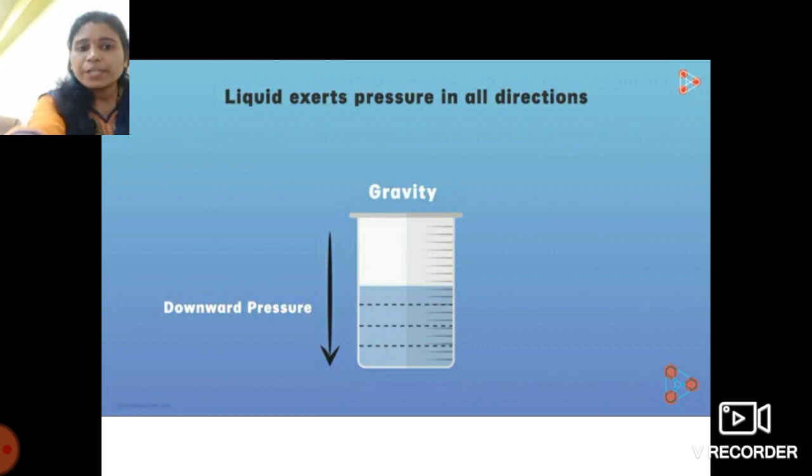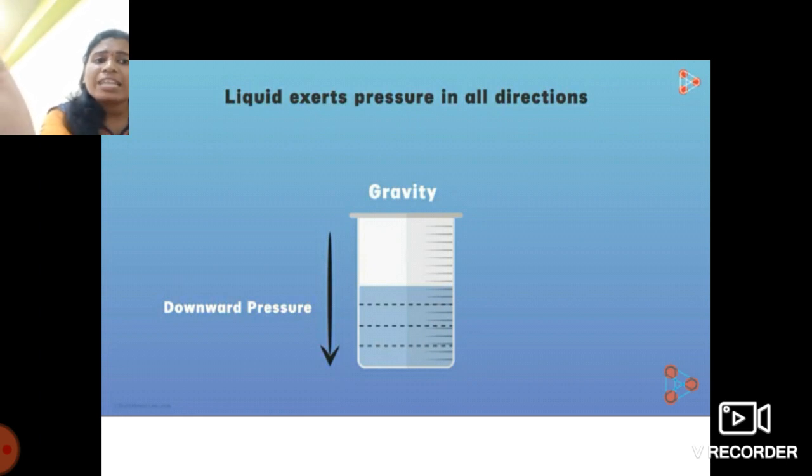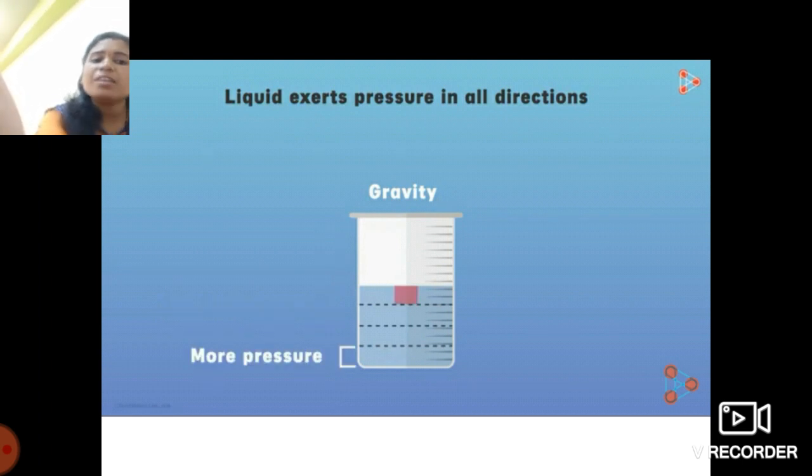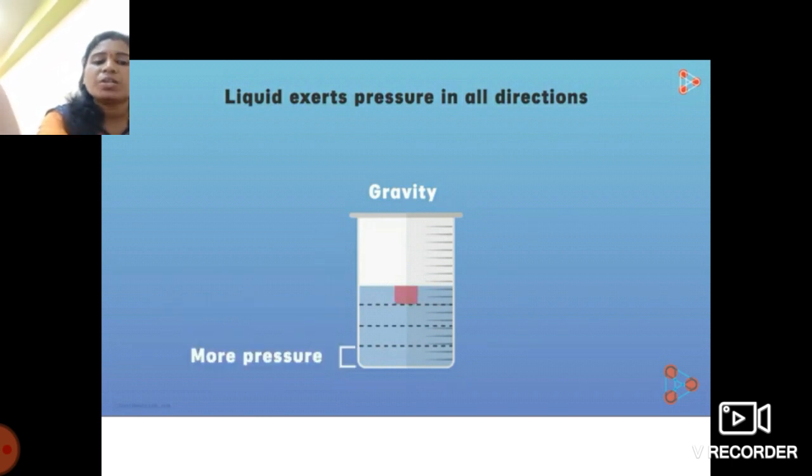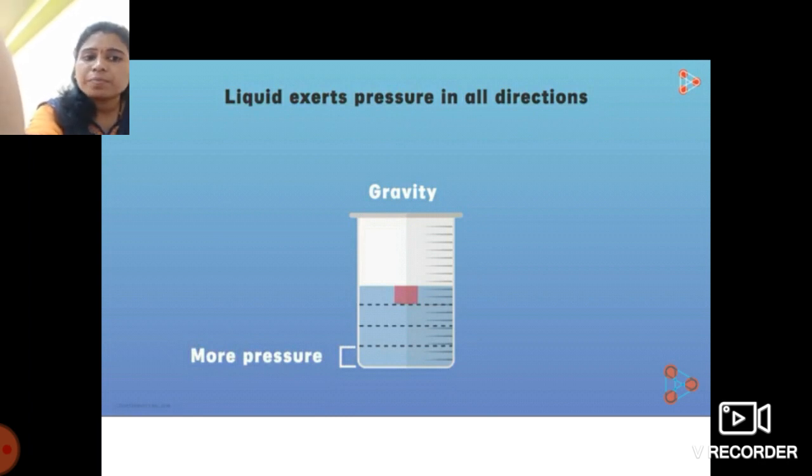This pressure is uneven throughout. That is, the bottom layer exerts more pressure. The layers on top exert pressure onto the bottommost layer, and due to that the bottommost layer experiences more pressure than the top layer.